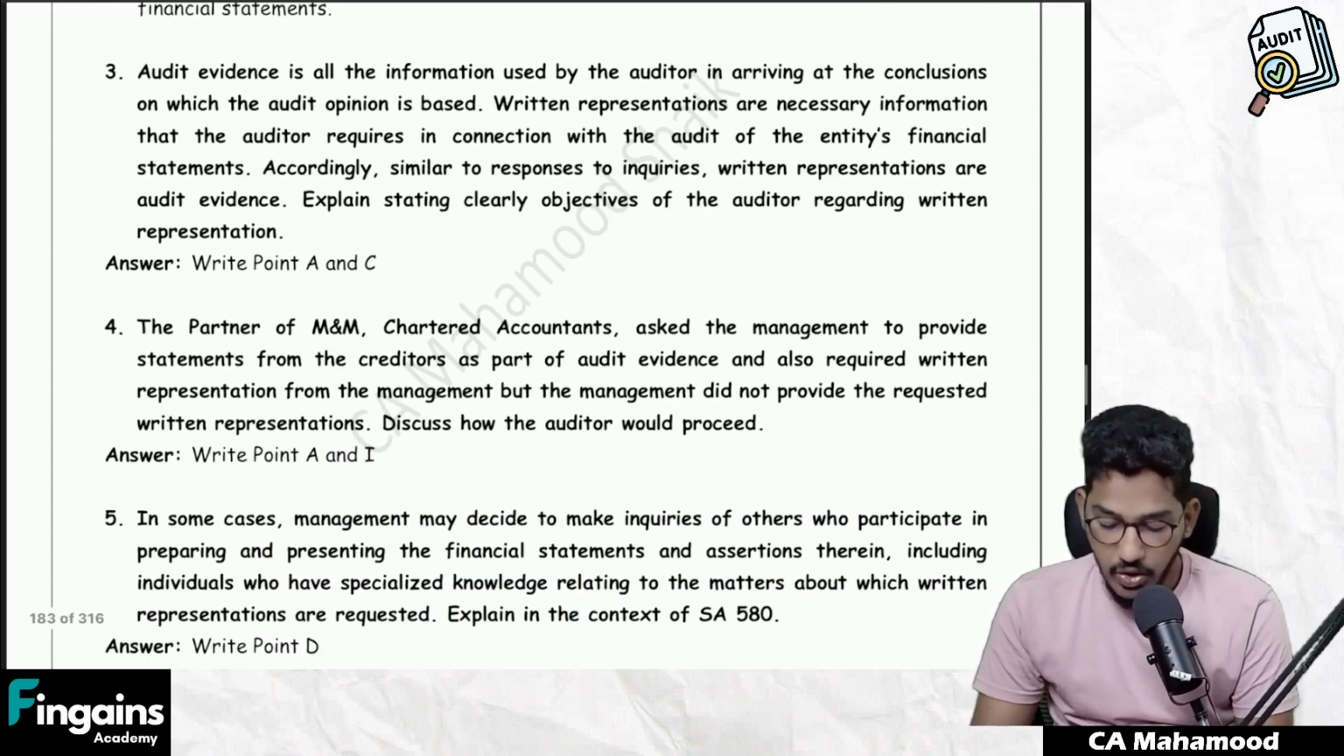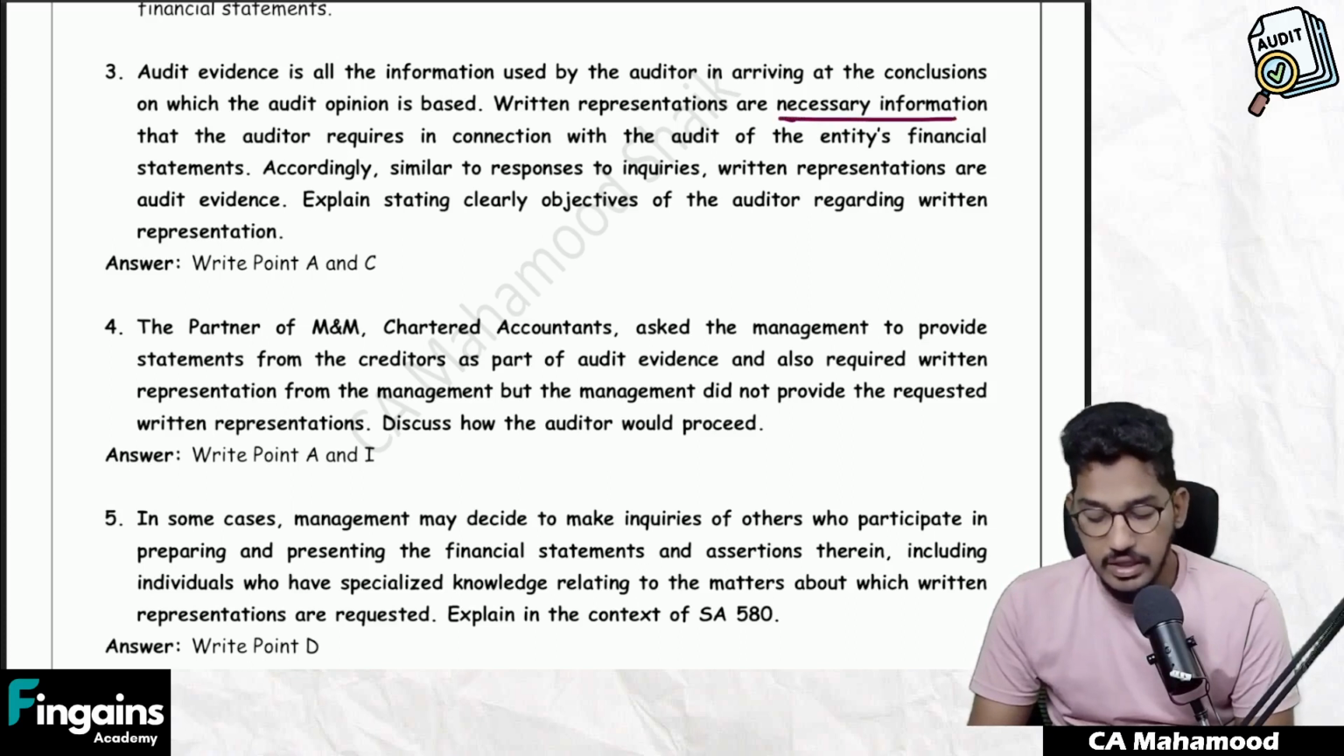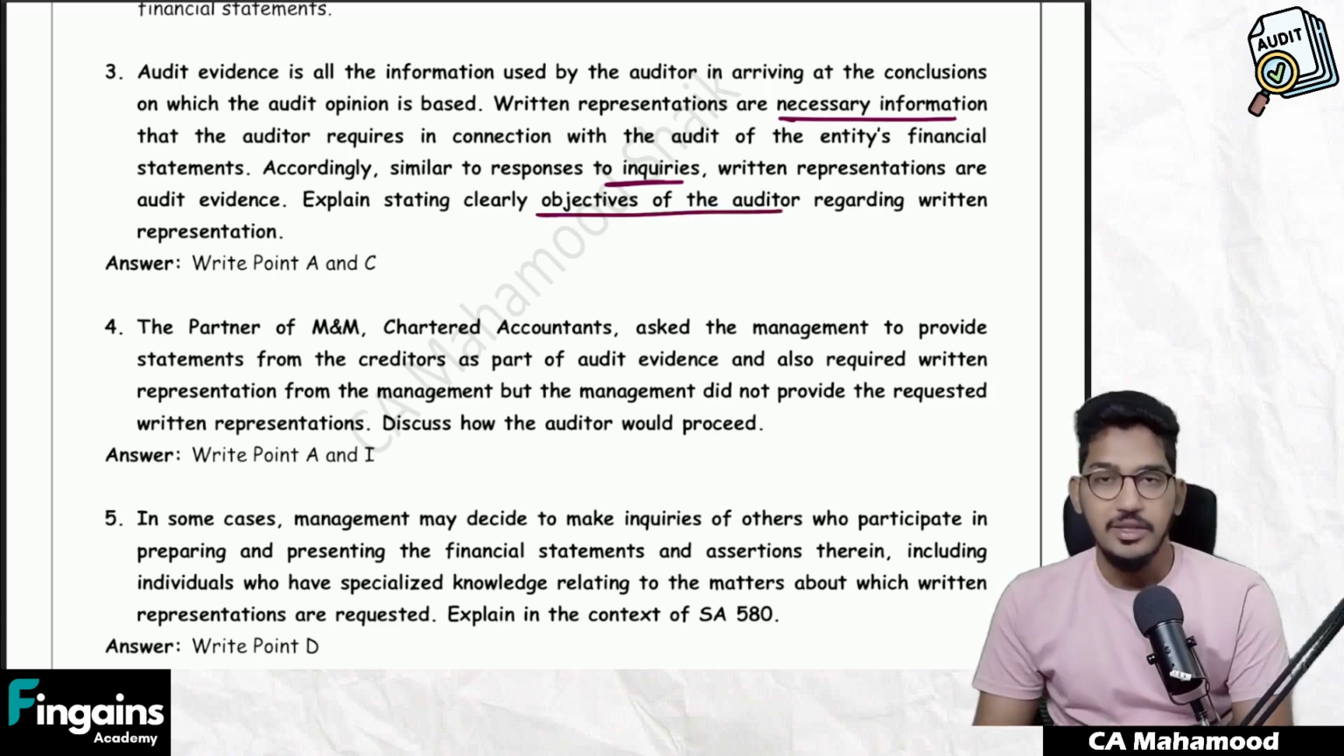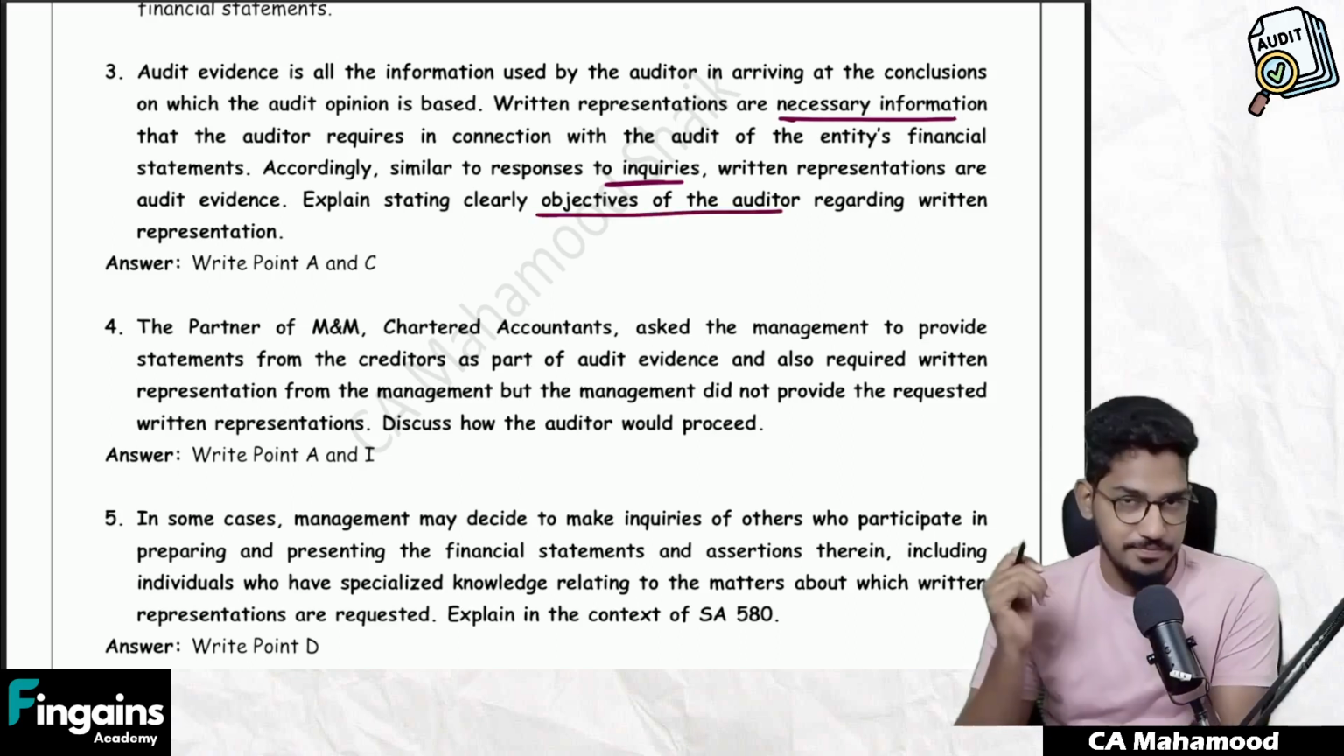Next one. Audit evidence is all the information used by the auditor in arriving at the conclusion on which the audit opinion is based. Written representations are necessary information that the auditor requires in connection with the audit of entities' financial statements. Accordingly, similarly to responses to inquiries, written representations are also audit evidence. So much of content they have given. But what is the question? Explain stating clearly objectives of the auditor regarding written representation.